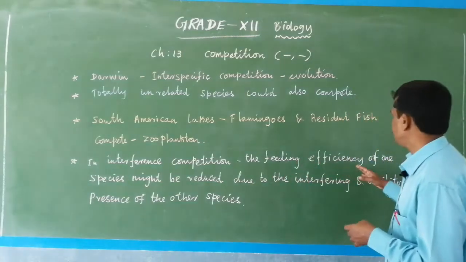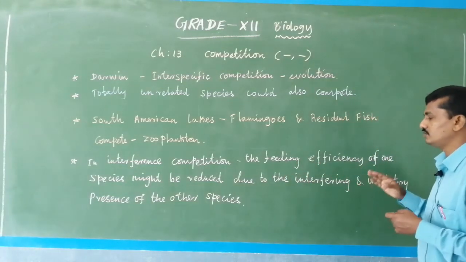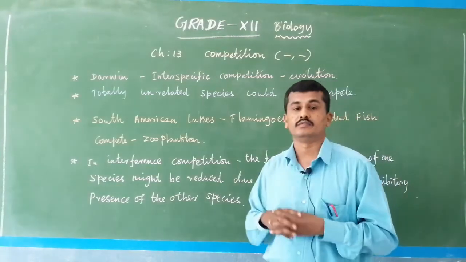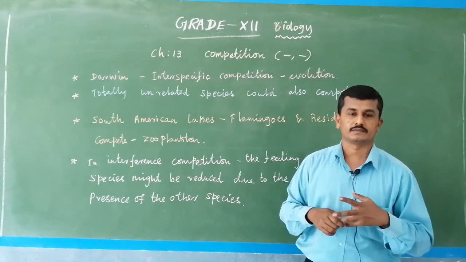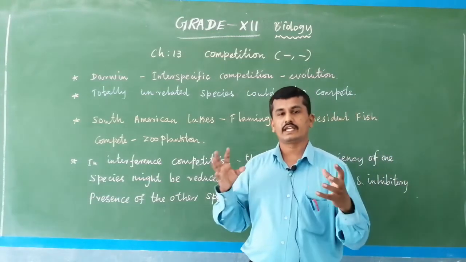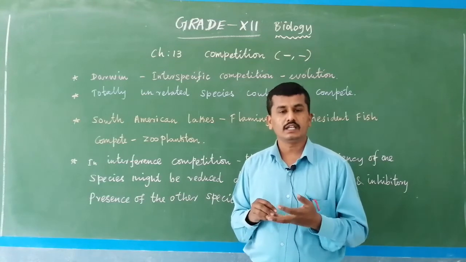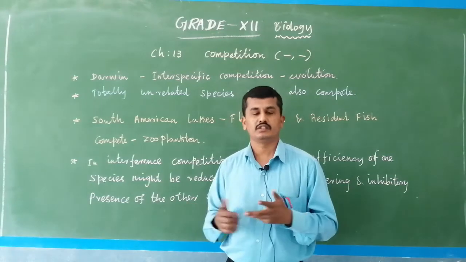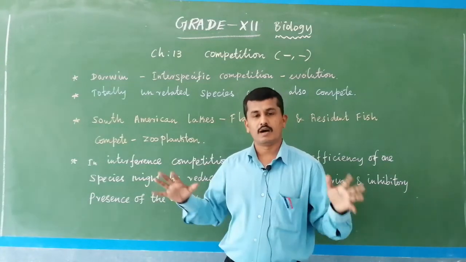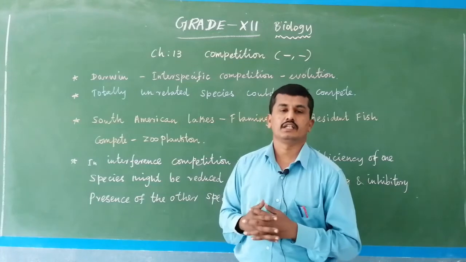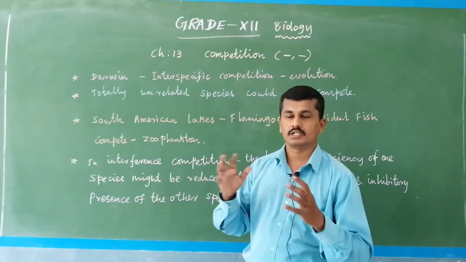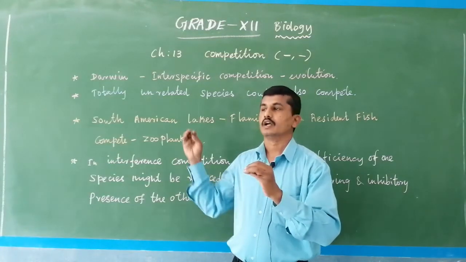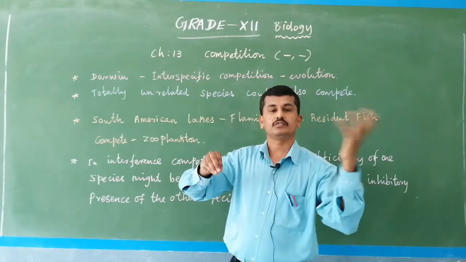The feeding efficiency of one species might be reduced due to the interfering, inhibitory presence of the other species. So the feeding efficiency may be changed. I will give a small example: eagle and crow, two unrelated species, both birds, but the species are different. With an abundance of food materials in one particular place, the crow normally eats some amount of food. Due to the entry of the eagle, the crow moves to another place,